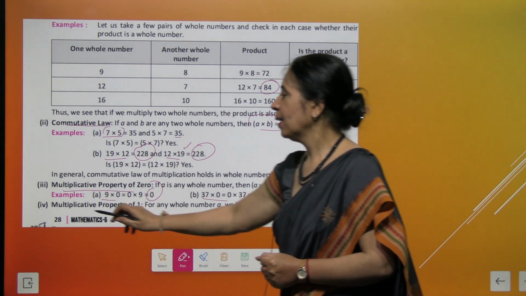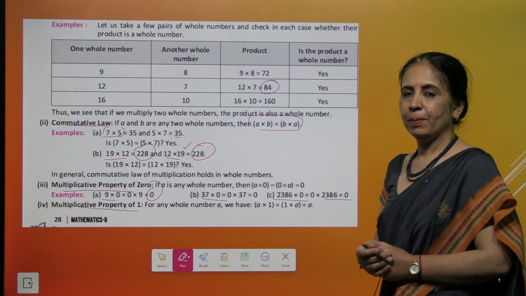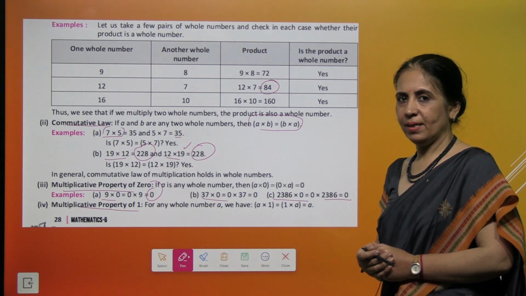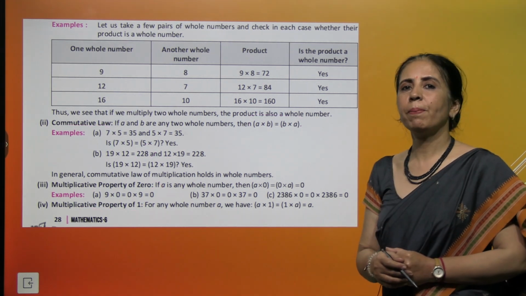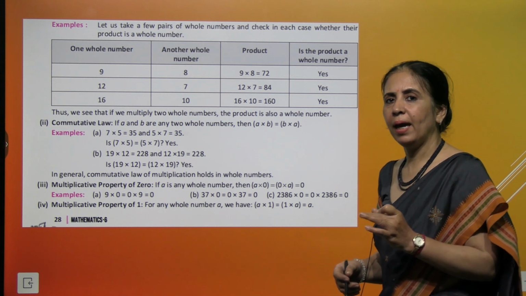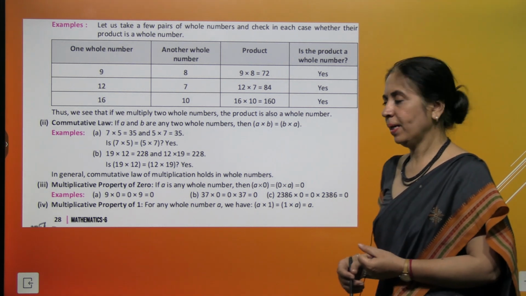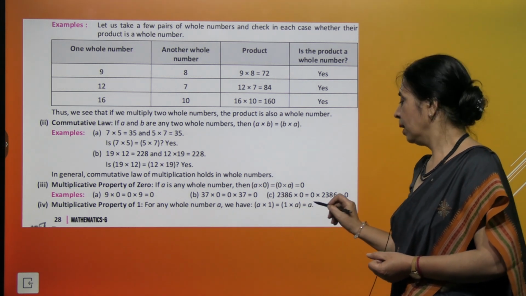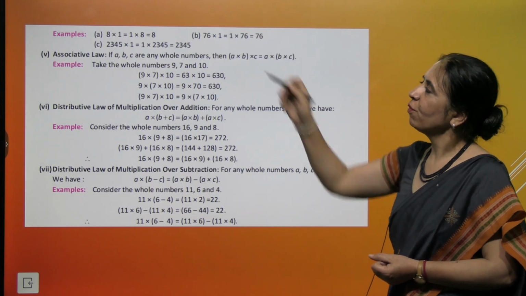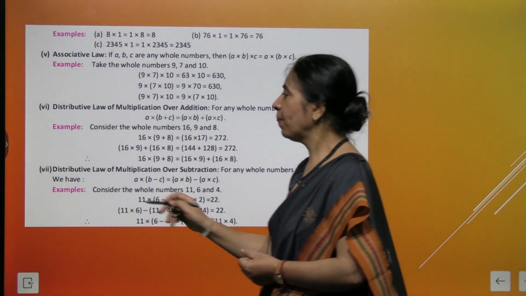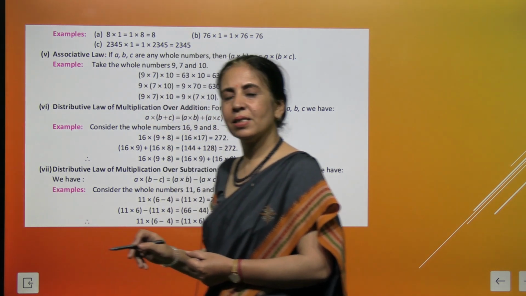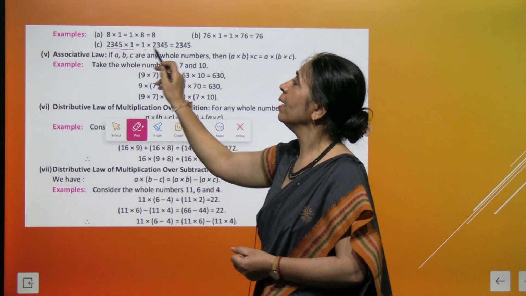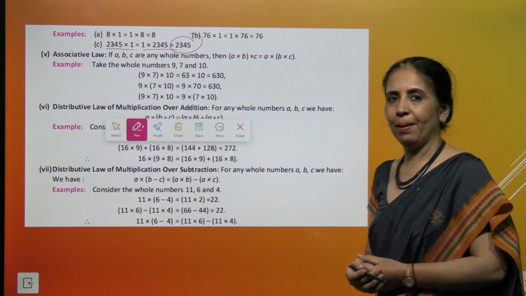Coming to the next property, that is multiplicative property of 1. So 1 is such a number, we call it multiplicative identity. That means if you multiply any whole number A with 1, the result remains the same. So 1 multiply A or A multiply 1 gives you A. Let's try it with different numbers. What is 8 multiply 1? Yes, that's 8. And 1 multiply 8 is also 8. Similarly, if you go for bigger numbers, the same thing is applicable.